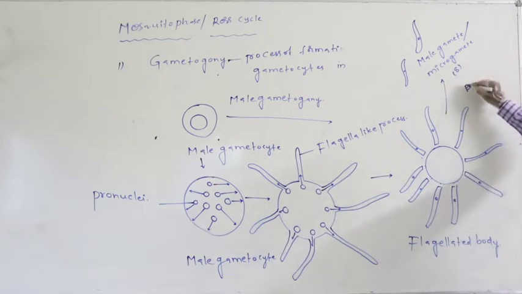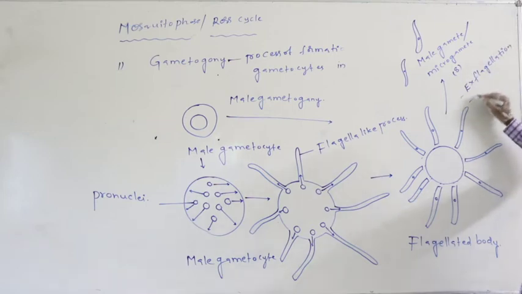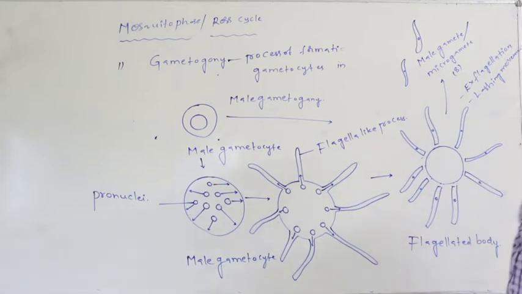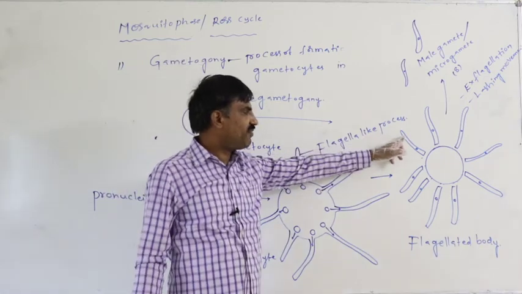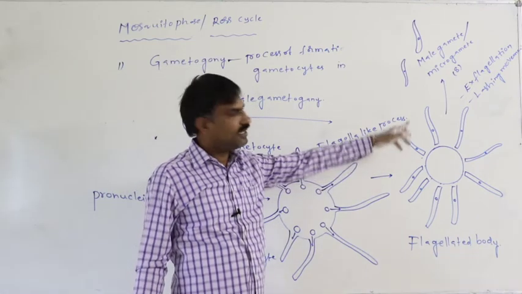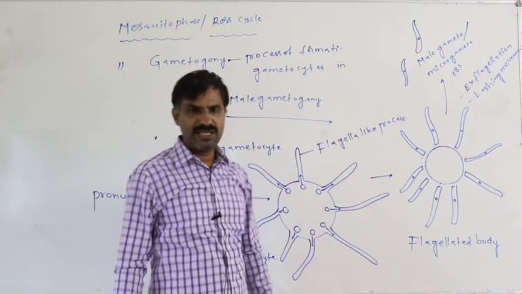That process of separation is said to be the exflagellation. Such movement is said to be the lashing movement. For separation, whatever movement is performed by each and every flagellated process is said to be the lashing movement.